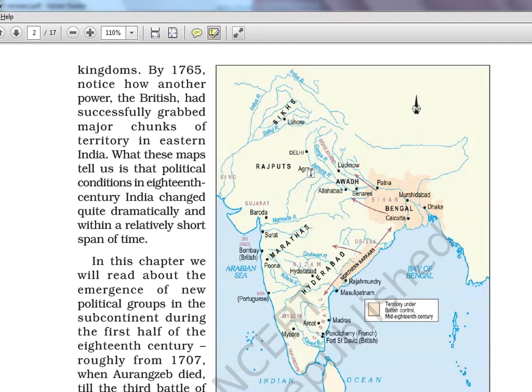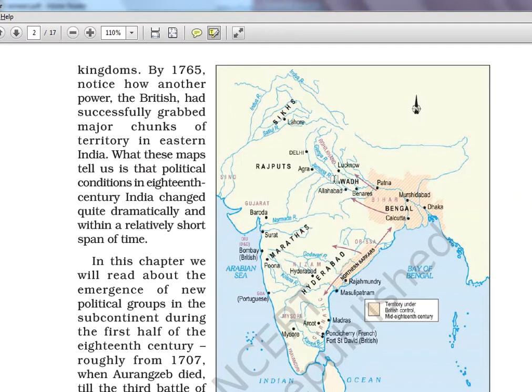Again, a different map shows the regional kingdoms which came up when the Mughals started disintegrating. The Marathas are there, and they are always in the news because of Shivaji, and people on the streets who are jobless and doing strikes all the time. So you will know Marathas are always in the news. Then Hyderabad is there. Hyderabad is also important. You should know in modern history how Hyderabad was integrated with India, because Hyderabad initially wanted to become an independent state during the time of partition. So you should know about that if you watch my Spectrum series again.